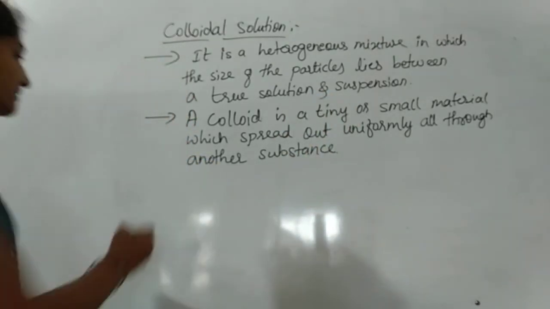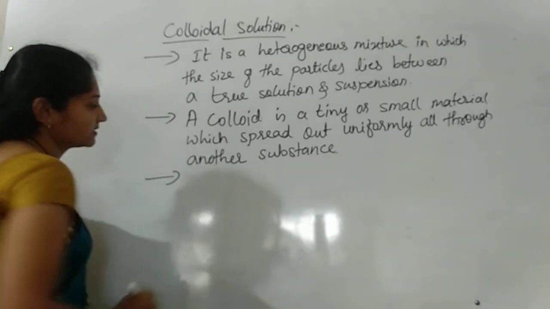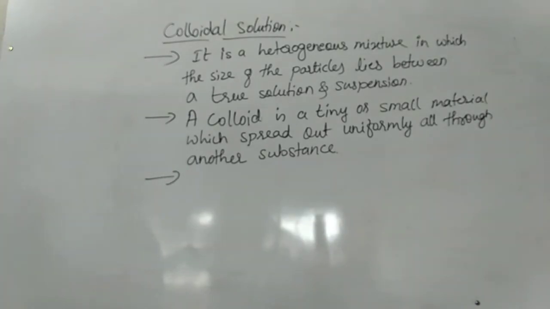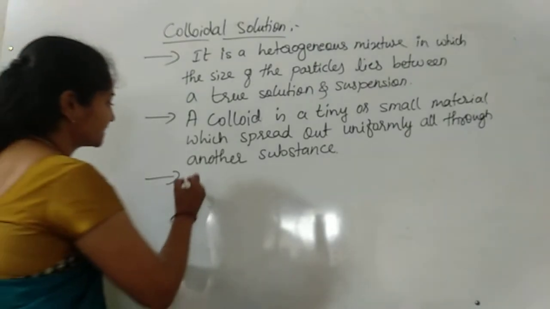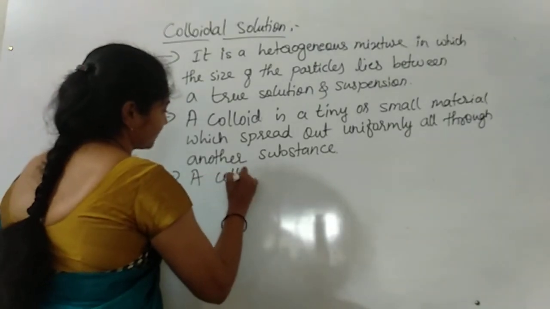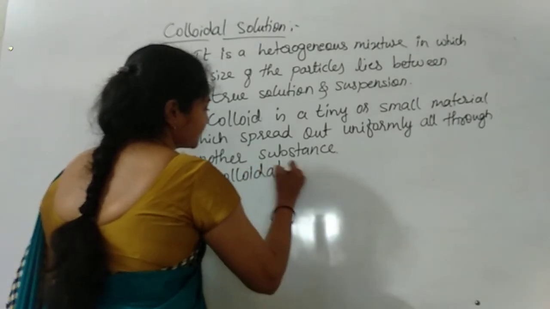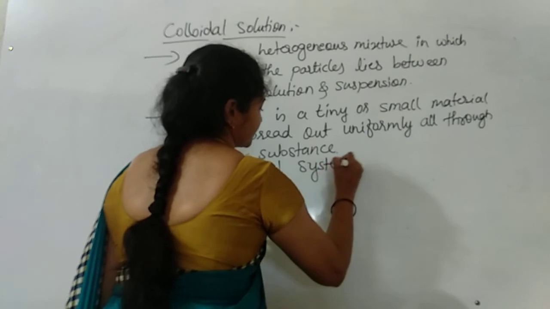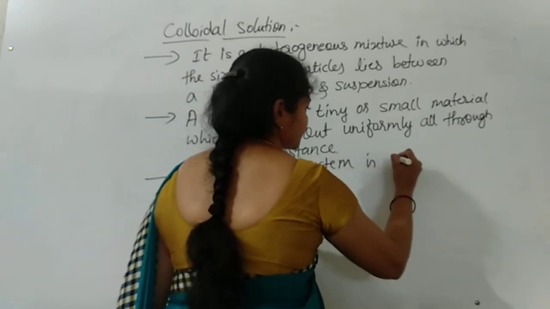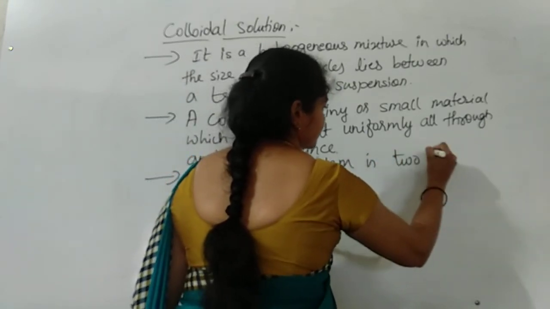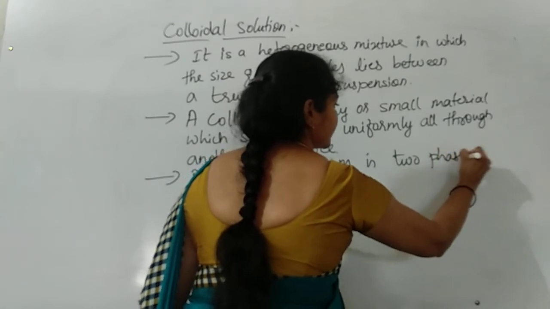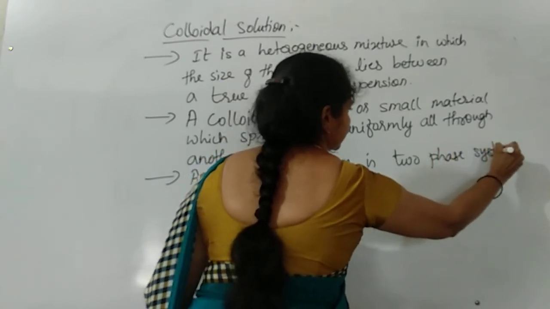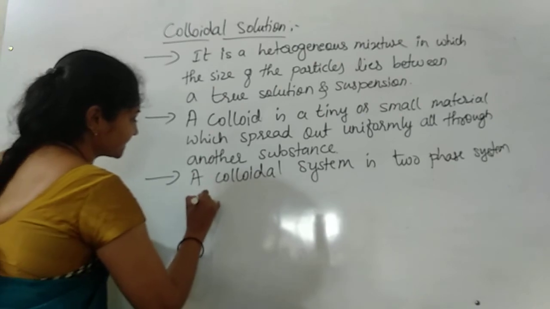So this colloidal system has two phases. What are those two phases?